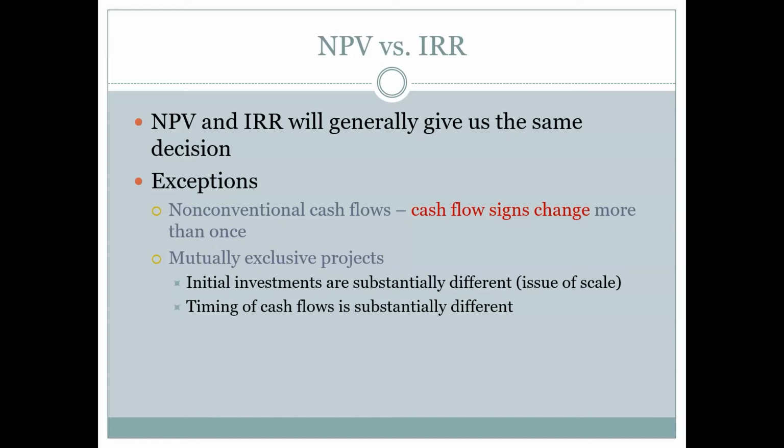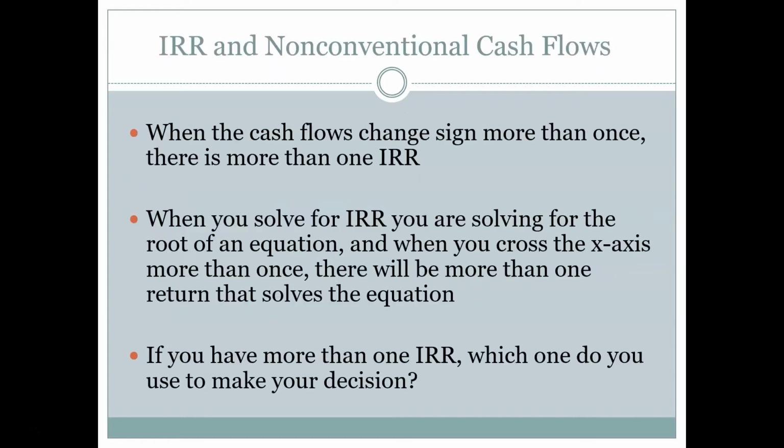And in the case of mutually exclusive projects, it's possible that the internal rate of return leads us to pick a project that doesn't have the best net present value. And again, you can see how that works in the example that we're about to do.